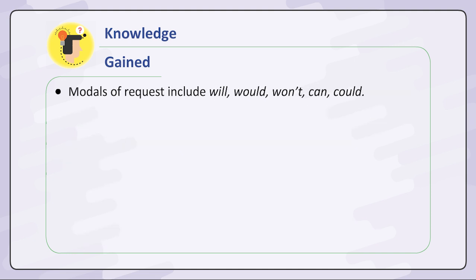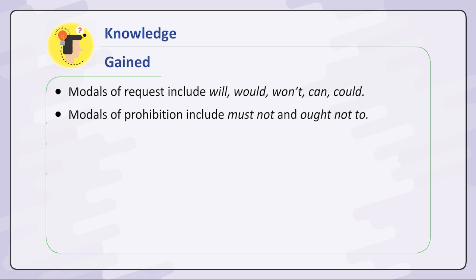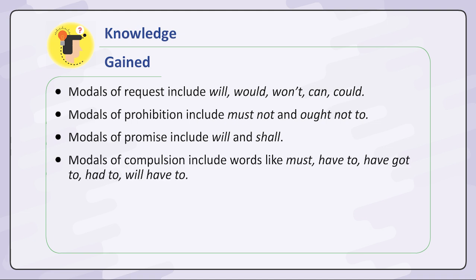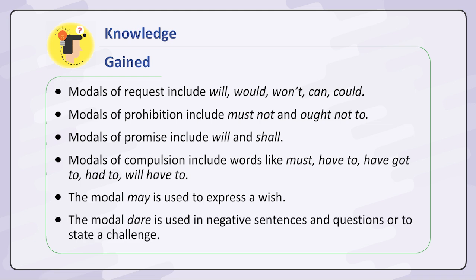Modals of request include will, would, won't, can, could. Modals of prohibition include must not and ought not to. Modals of promise include will and shall. Modals of compulsion include words like must, have to, have got to, had to, will have to. The modal may is used to express a wish. The modal dare is used in negative sentences and questions or to state a challenge.